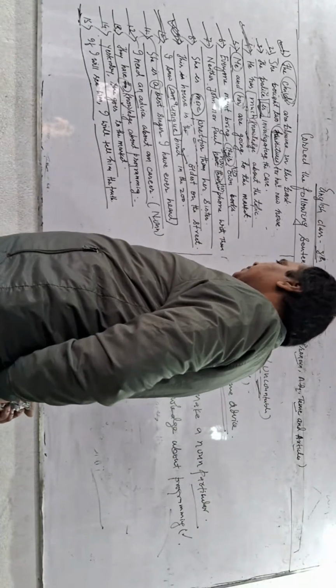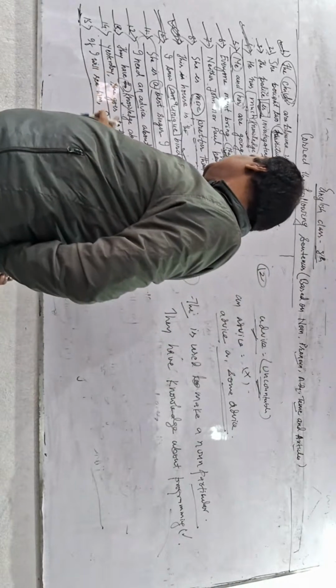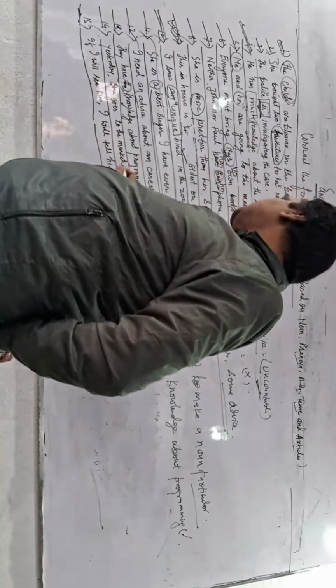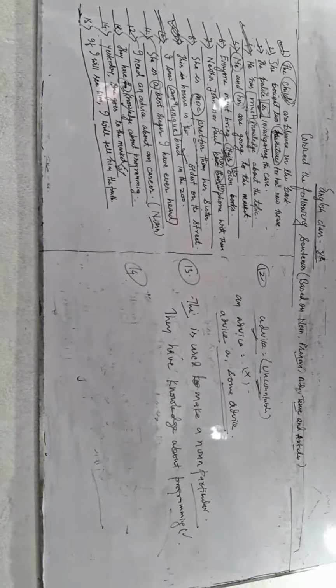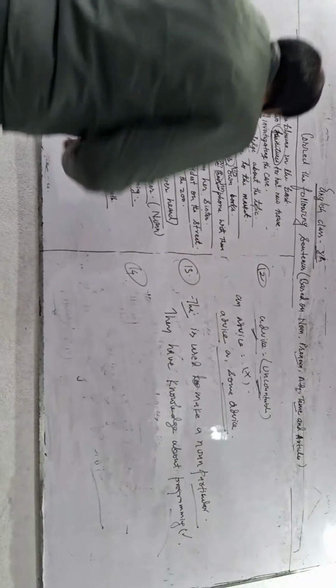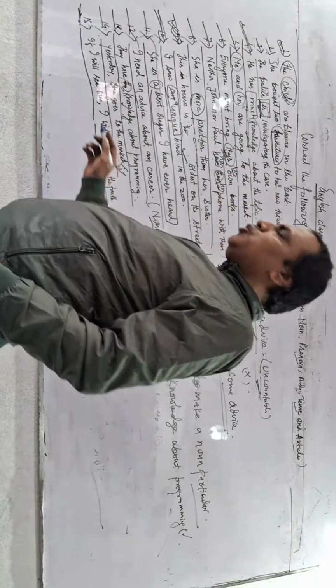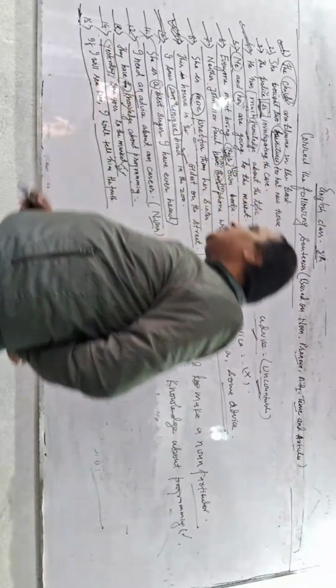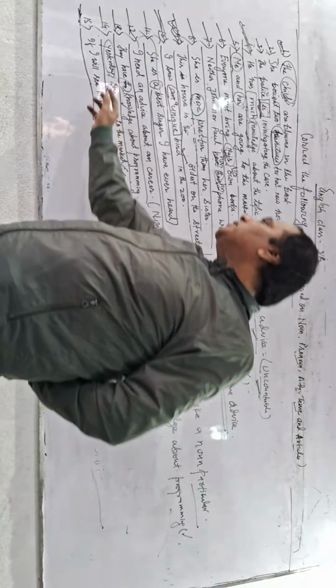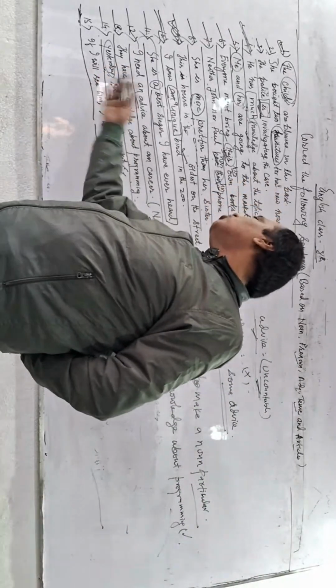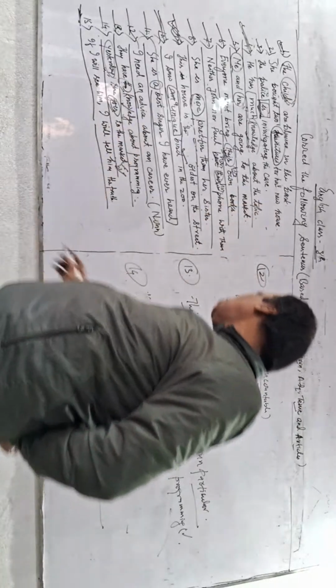Question number 14. "Yesterday she goes to the market." Just see this question. Yesterday is a word which refers to the past time, and a sentence which has any past reference word must be in the past tense only.